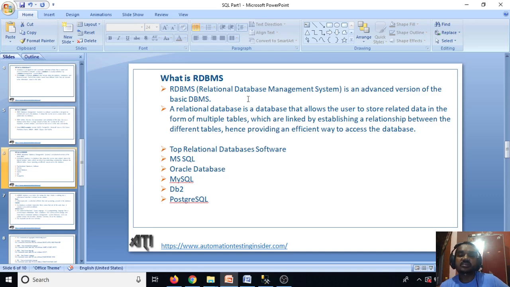RDBMS, Relational Database Management System, is an advanced version of basic DBMS. One step further, the advanced version of DBMS is called RDBMS. A relational database allows the user to store related data in the form of tables which are linked by establishing a relationship between the different tables, hence providing an efficient way to access the database. The top relational database software are MS SQL, Oracle Database, MySQL, DB2 and PostgreSQL.